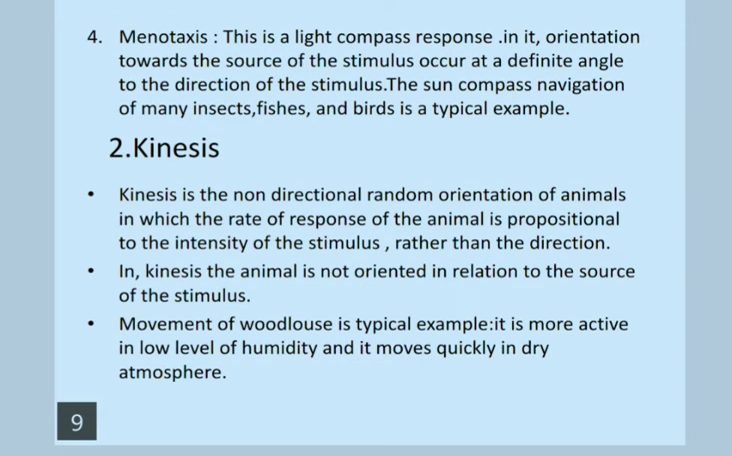The other kind of locomotor orientation is kinesis. Kinesis is the non-directional random orientation of animals in which the rate of response of the animal is proportional to the intensity of the stimulus rather than the direction. In kinesis, the animal is not oriented in relation to the source of the stimulus. Movement of the woodlouse is a typical example. It is more active in low levels of humidity and moves quickly in a dry atmosphere.